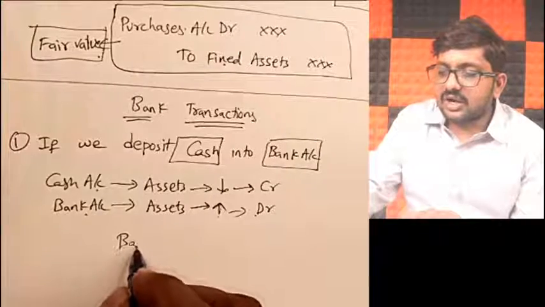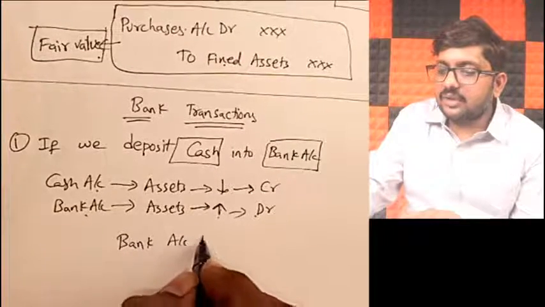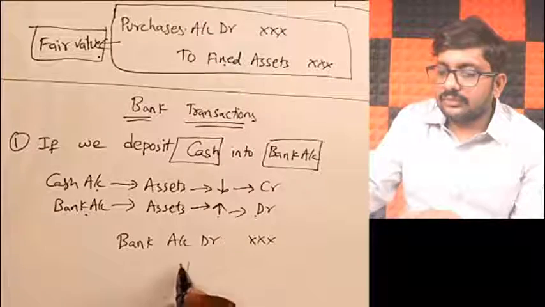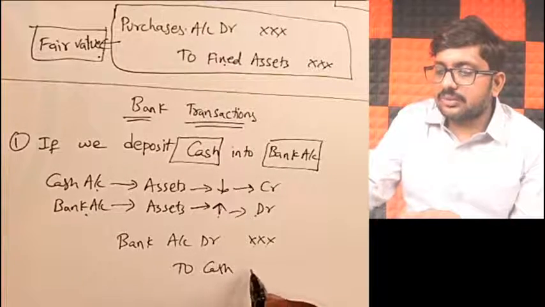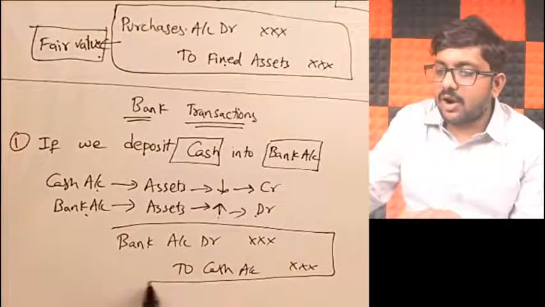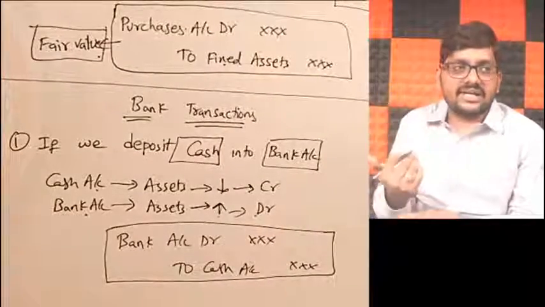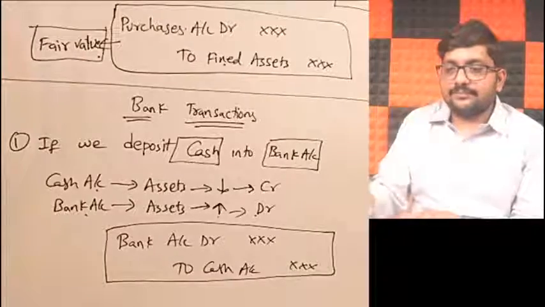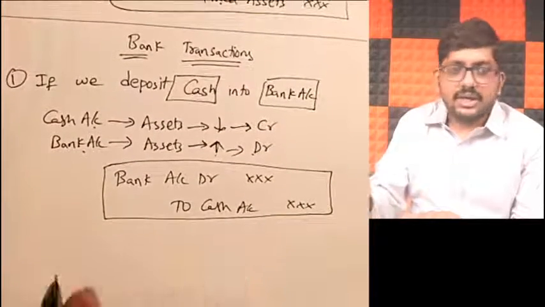So the journal entry will be: Bank account debit to cash account. So this is the journal entry. When I deposit cash into the bank, cash will decrease, credit; bank account will increase, debit. Got it, friends? Very simple, not an issue.